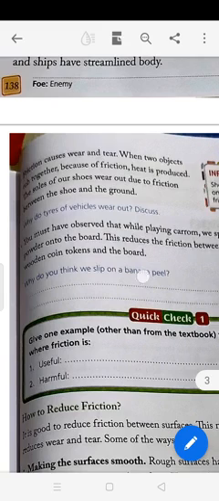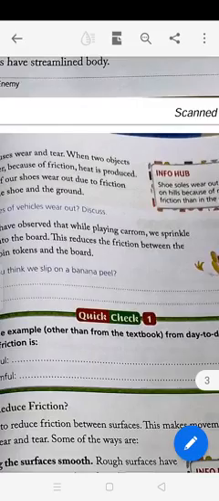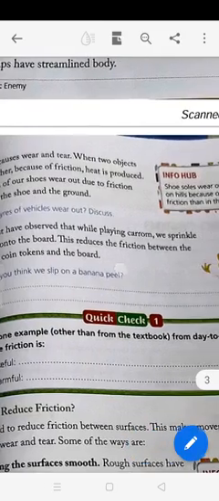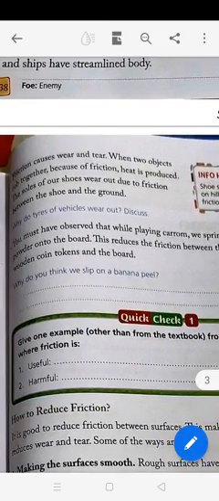You must have observed that while playing carom, we sprinkle powder on the board. This reduces the friction between the wooden coin tokens and the board because the surface becomes slippery. That is why. And why do tires of vehicles wear out? It is also due to friction between the ground and the tire.